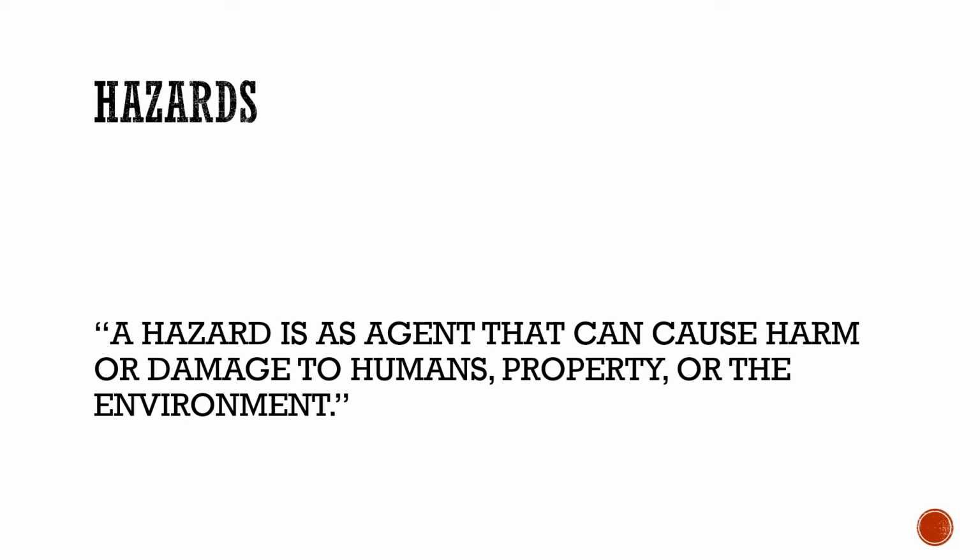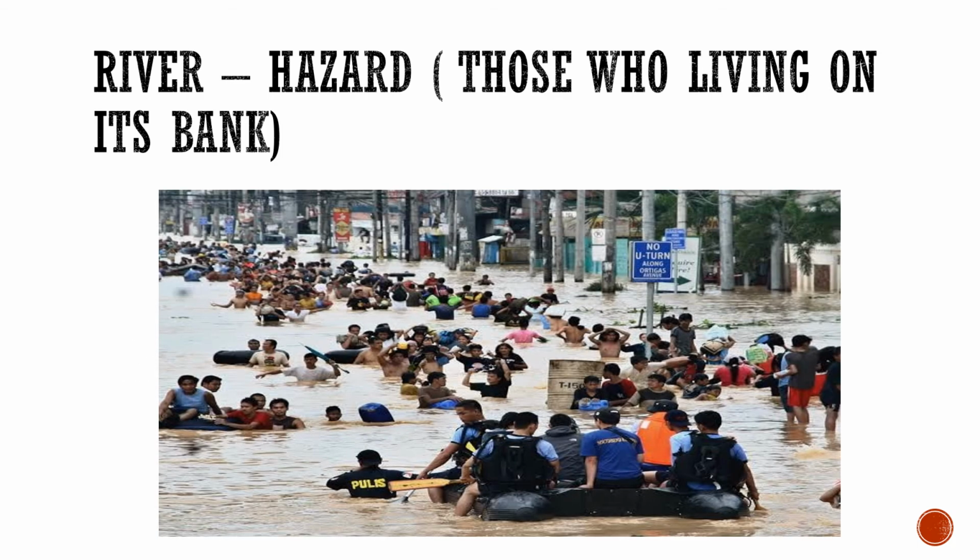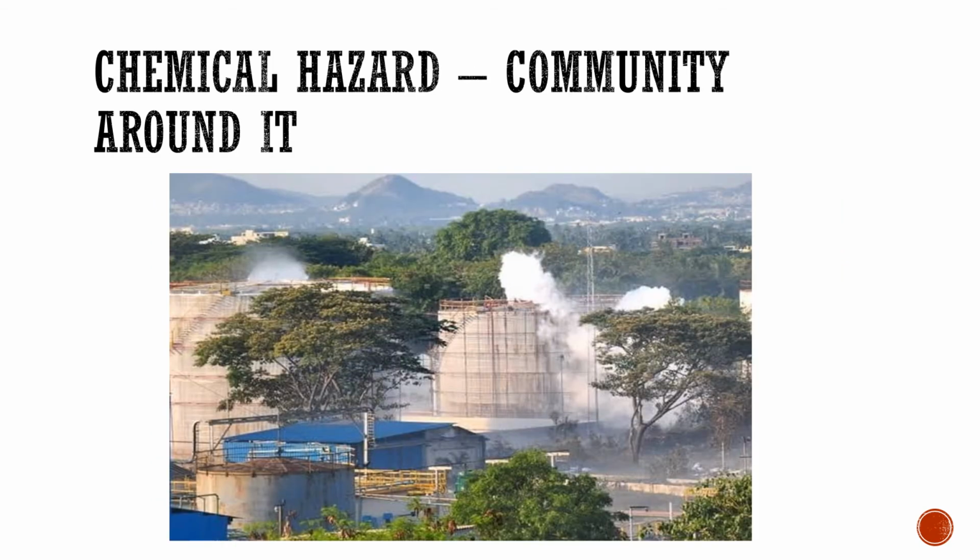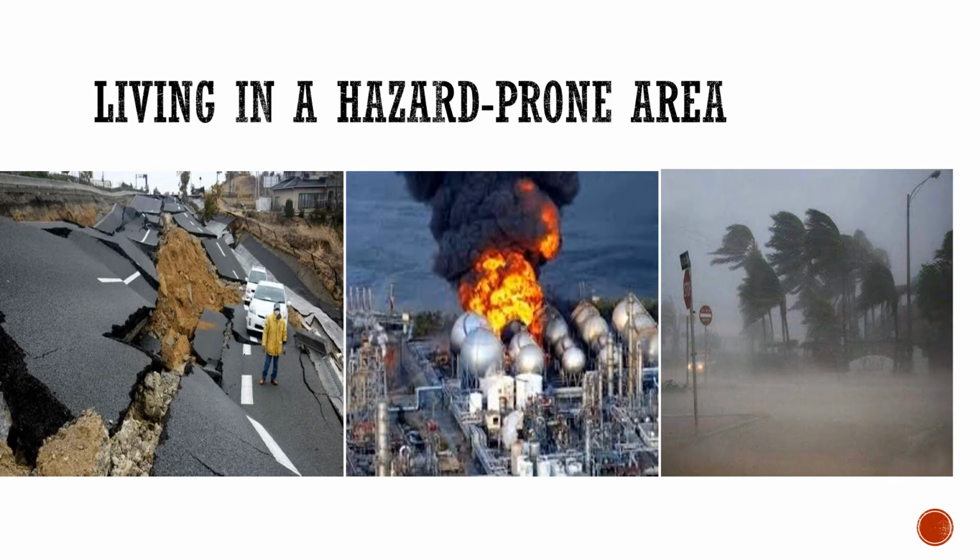Hazards. A hazard is an agent that can cause harm or damage to humans, property, or the environment. A river is a hazard for those living on its bank because it can cause floods. A leak at a factory producing poisonous chemicals can have disastrous consequences. Such a factory represents a health hazard to the community who live around it.